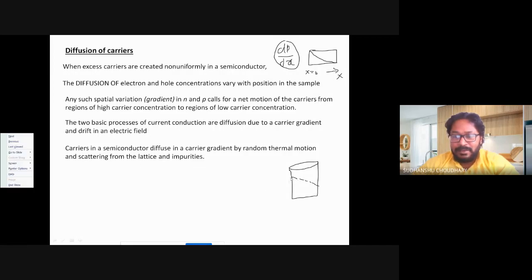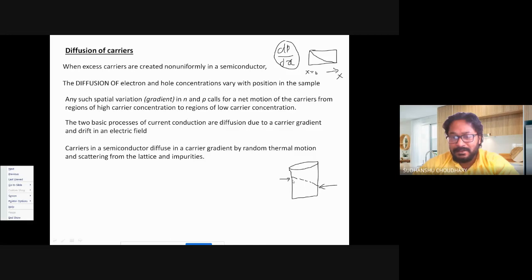Here you will see that the concentration of water molecules is more here in comparison to this point. So we have a concentration gradient of water molecules here, that is, a difference in concentration. Here it is large, here it is small. So obviously water cannot be kept in a glass like this.